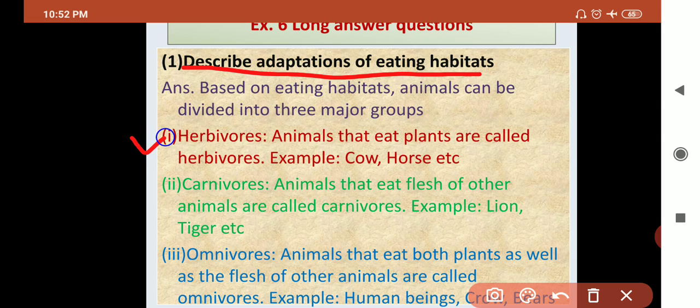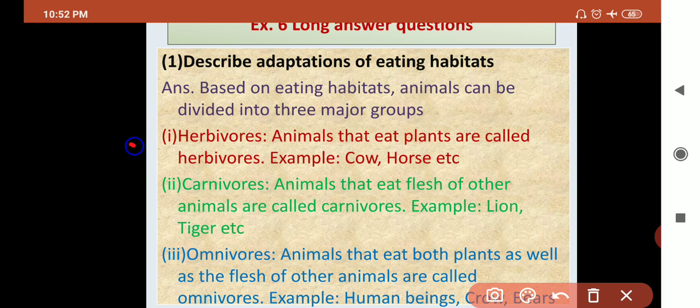Number 1 herbivores, number 2 carnivores, and number 3 omnivores. Herbivorous, then carnivorous, and third is omnivorous.